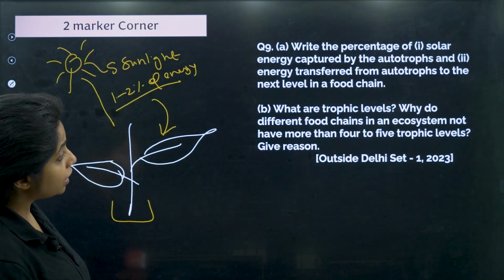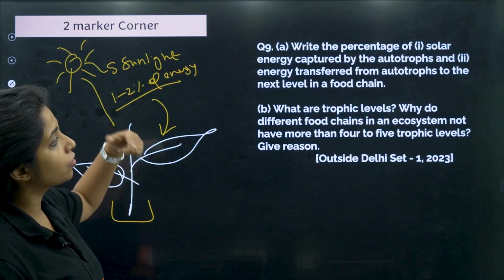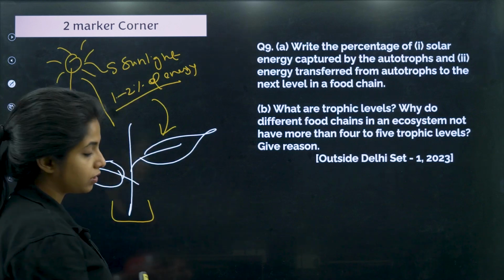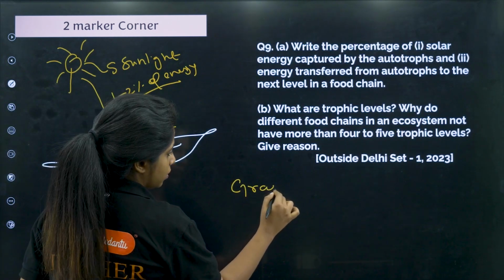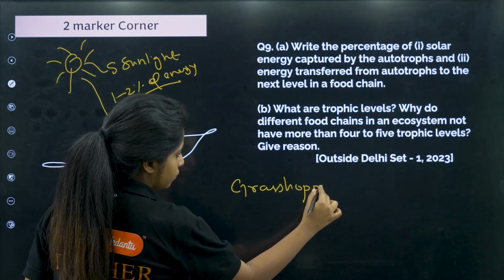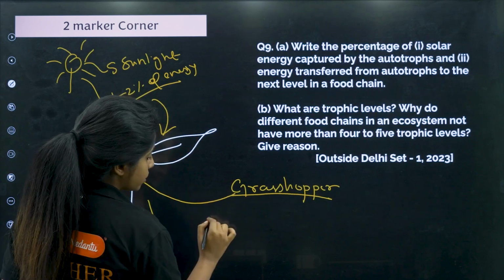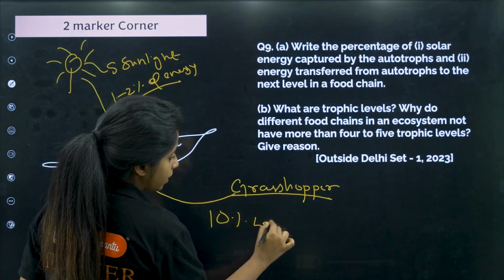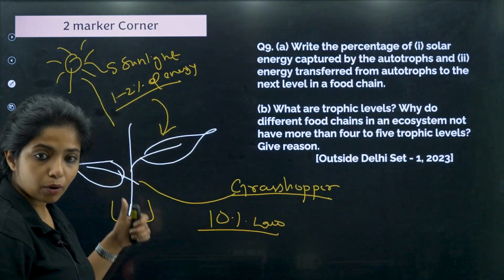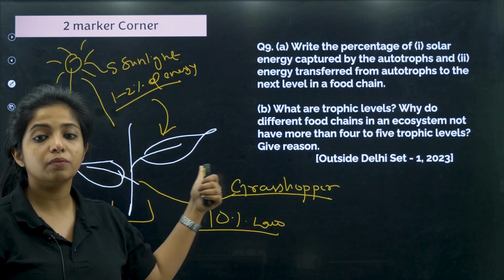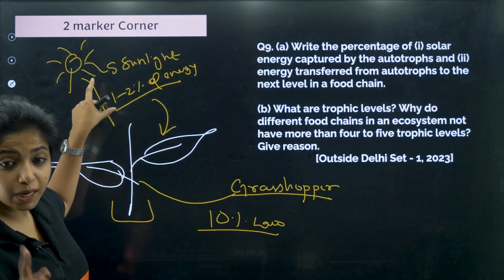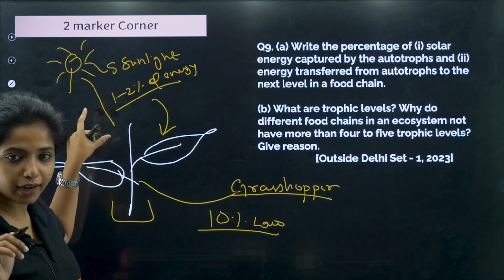Now, what is the energy transferred from the autotrophs to the next level in the food chain? For example, a grasshopper. How much energy is being passed on? We studied about one law, right? What was that law? 10% law. The 10% law starts from here, from trophic level 1 to trophic level 2. So 10% amount of energy is being taken. Do not write 10% here. I'm going to kill you if you write that, okay?